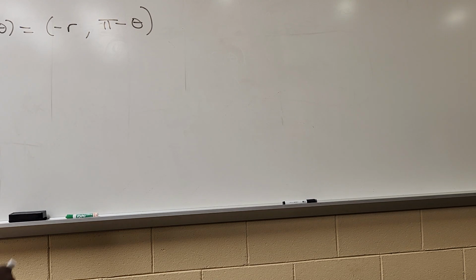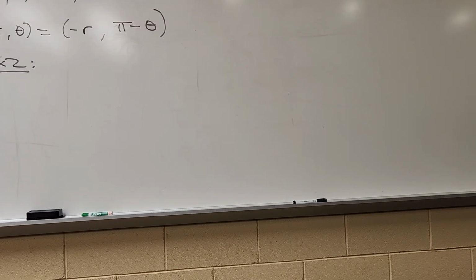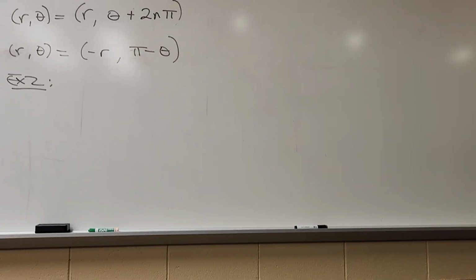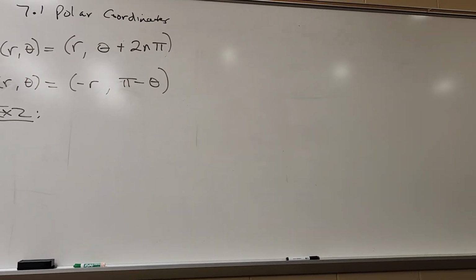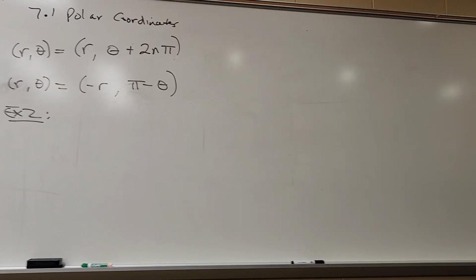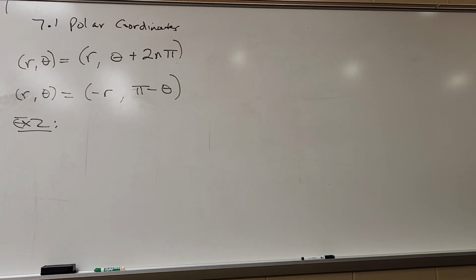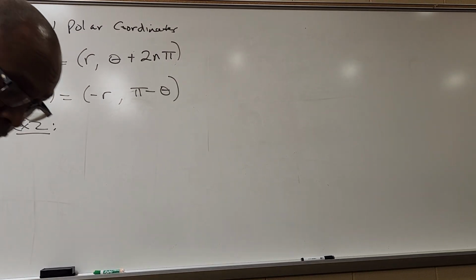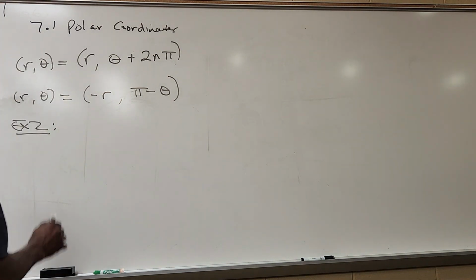So with that in mind, example 2. Example 2 says given 4, pi over 6.